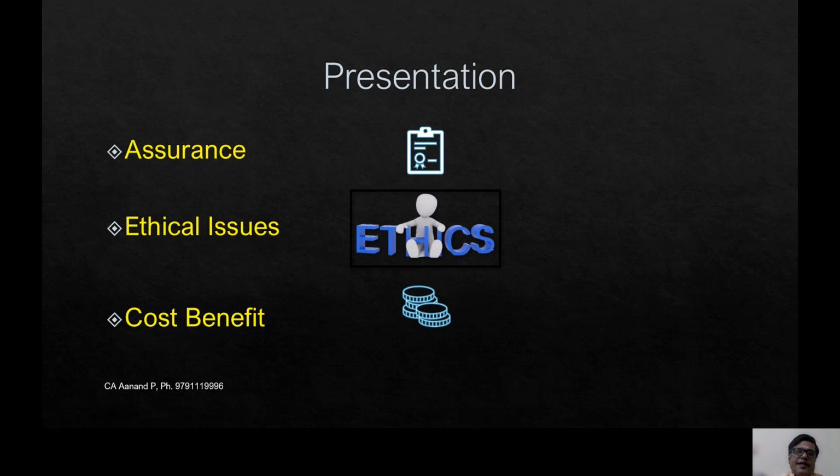So when it comes to presentation, assurance: whether we are providing any assurance engagement. This is with respect to non-corporate individuals. When it is under 44AD, when we are signing any financial statements, normally in 44AD cases we are not signing the financial statements. If we prepare the financial statements, we have to see what kind of assurance we are going to give, and accordingly draw up our report, and consider ethical issues and the cost benefit associated with it.